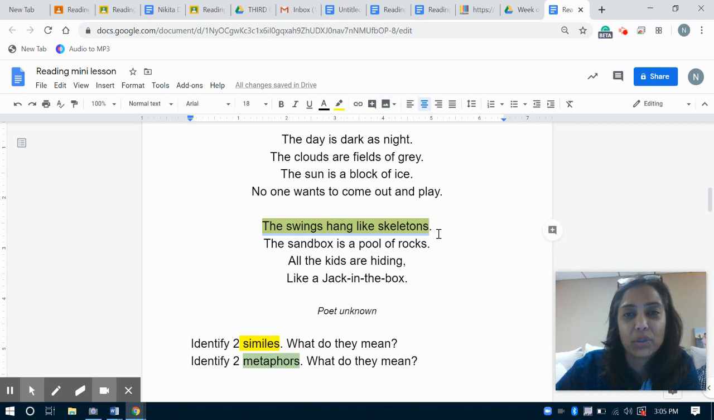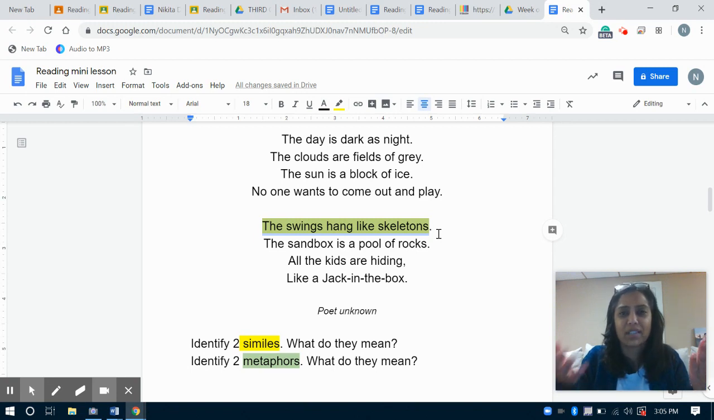Can you imagine those swings? They're empty. There's nobody there, right? And the playground is empty. It's a cold day. And the swings are just going back and forth, and they possibly have chains. Think about skeletons, right? Connected by the links of the bones, kind of just hanging.